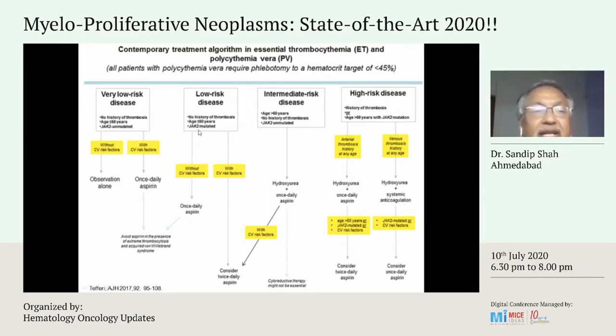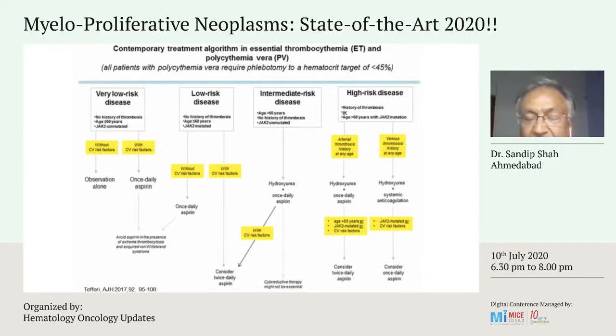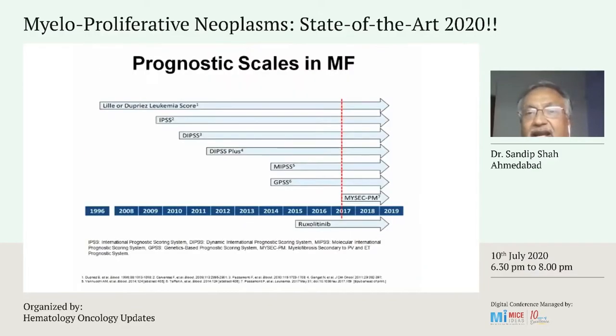And accordingly, for very low risk disease, no treatment is needed, or you can just give a pill of aspirin. For high risk disease, cytoreductive therapy is required. Similarly, for polycythemia vera, for high risk disease, cytoreductive therapy is required. Otherwise, most of the patients are subjected to